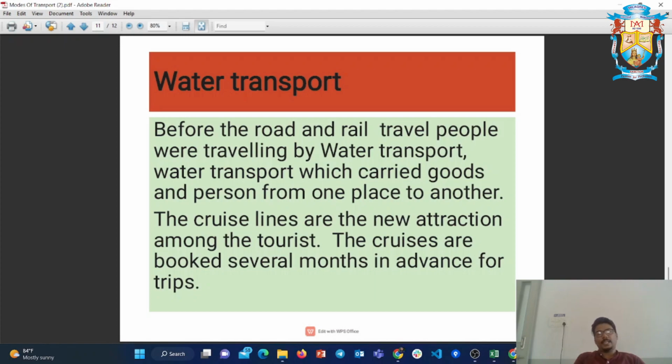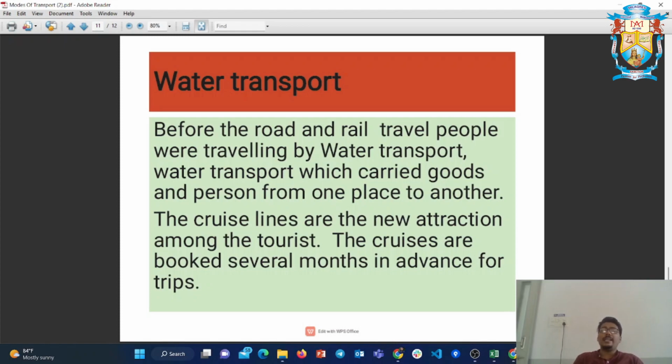They used something which floats over the water, carried the goods on it, and floated it with the help of wind over the sea to reach from one destination to another.